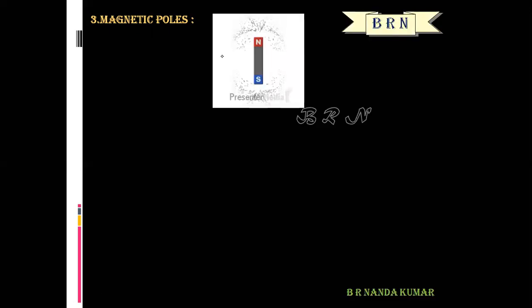Okay, the next term is the magnetic poles. Magnetic poles are simply poles of a magnet, or regions near the two ends of a magnet with maximum power of attraction.